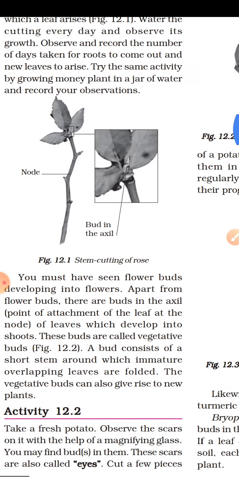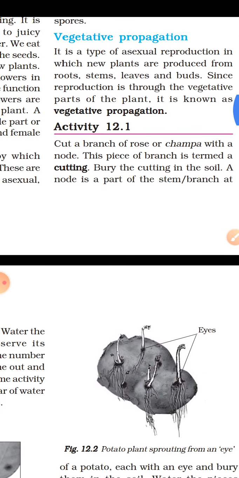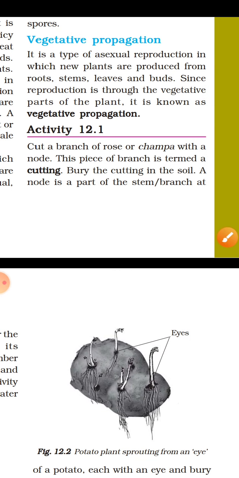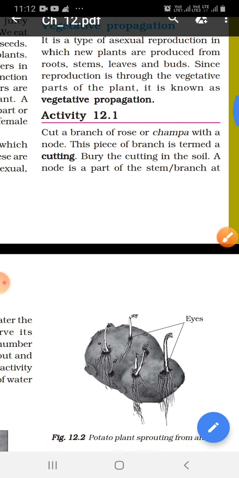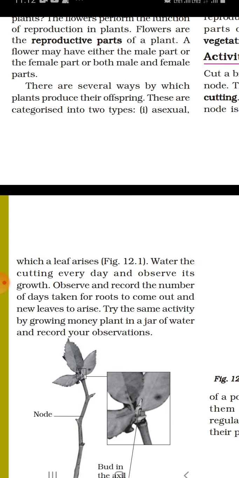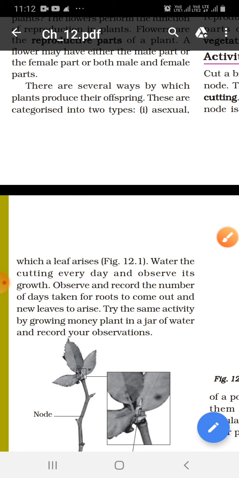Let us see how vegetative propagation occurs in these plants. First of all, in case of rose, cut a branch of rose with the node. The piece of branch is termed as cutting. Bury the cutting in soil. A node is the part of a stem or branch at which a leaf arises. Water the cutting every day and observe its growth.